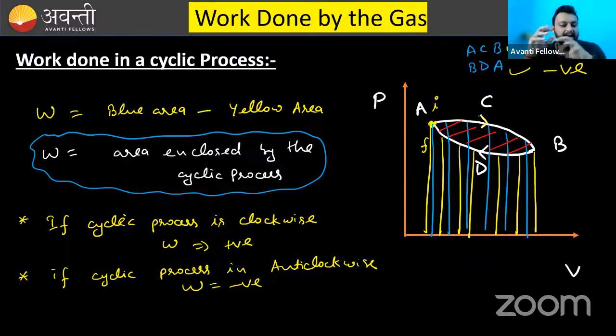So what have we learned in the cyclic process? The initial and final states of the system are the same, that is one thing. Another thing, how you calculate the work done in the cyclic process: the area enclosed by the cyclic process gives the work done. Is it positive or negative? It is decided by the clockwise or anti-clockwise thing. If the process is clockwise, then it will be positive, and if it is anti-clockwise, then work done will be negative. I think till now every point is clear in this cyclic process.